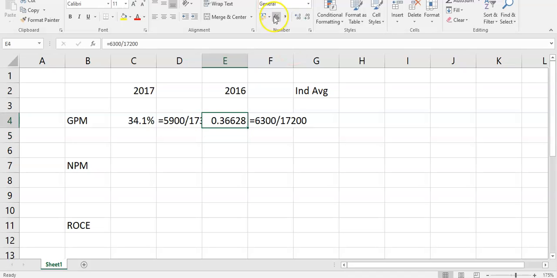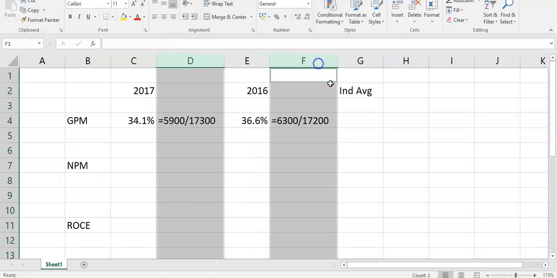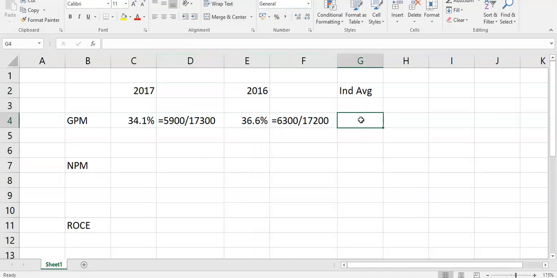And that is 36.6%. So profitability has deteriorated year on year. And the industry average we're given in the question is 35%. So you've gone from above average gross profit margin to below average. And the big thing there looks to be cost control. Your cost of sales are growing quicker than your revenue. So key things like that is what you're going to comment.